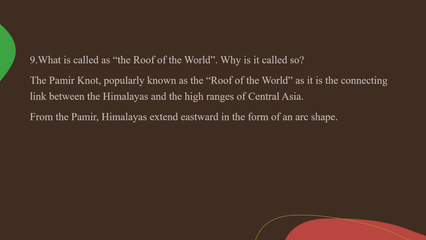Why is it called the roof of the world? The Pamir Knot, popularly known as the roof of the world, is the connecting link between the Himalayas and the high ranges of Central Asia. From the Pamir, the Himalayas extend eastward in the form of an arc. When you see the Himalayas on the map, it has a bend like an arc. So it looks like an arc shape.